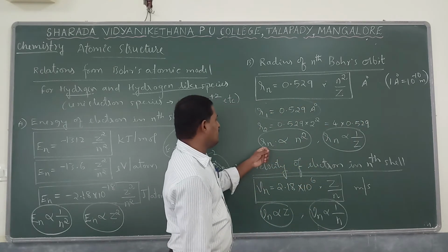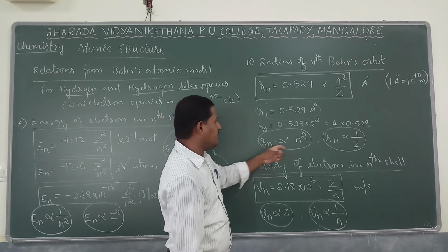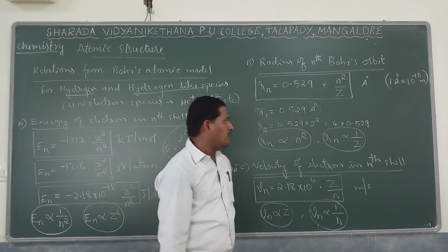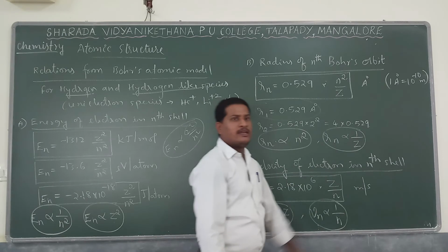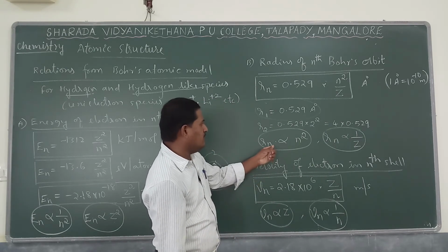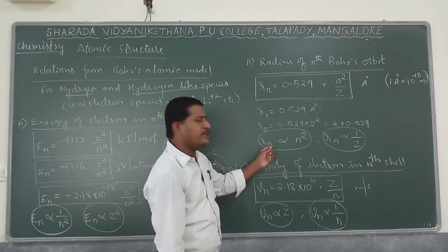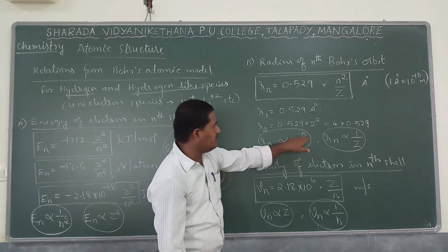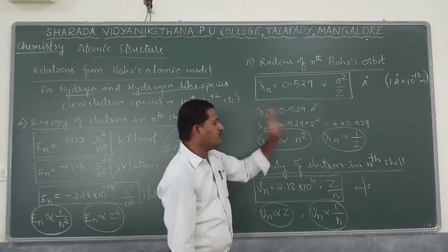In general, the radius of the nth Bohr orbit is directly proportional to n square, or inversely proportional to the atomic number. So this is more important. As the shell number increases, the radius increases because of n square. So Rn is directly proportional to n square.